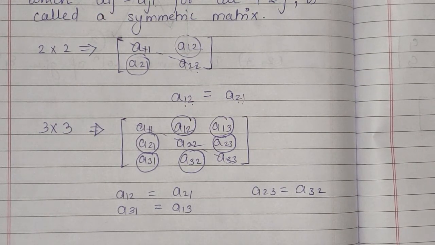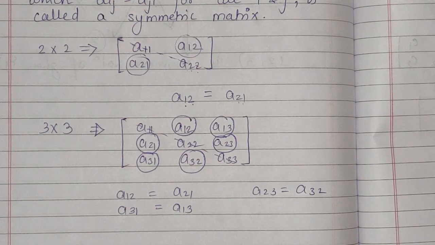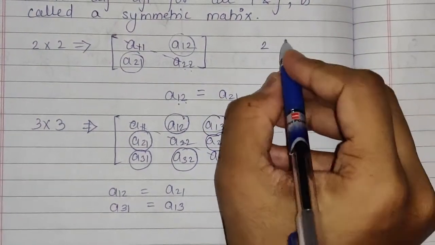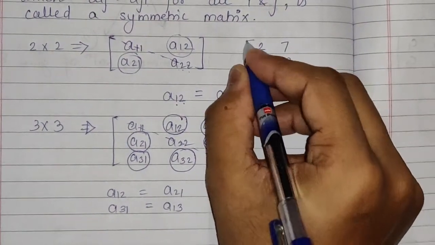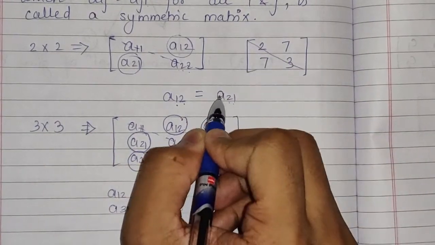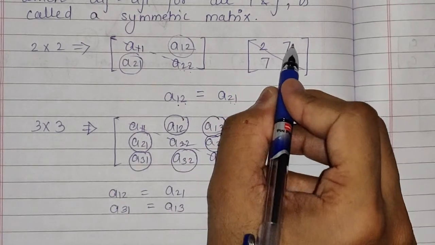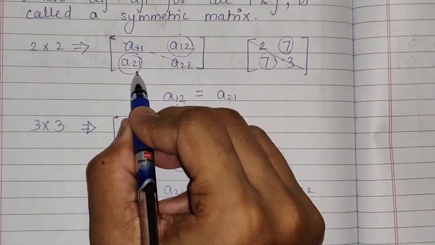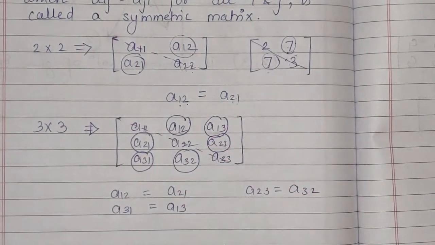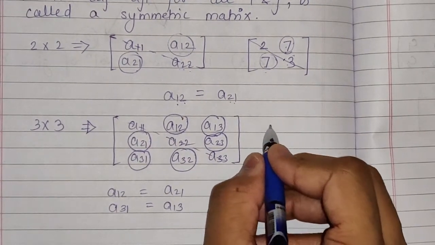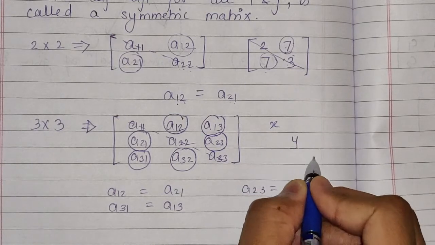Okay, so I'll give you an example for a 2 by 2 matrix. Here consider 2, 3, 7, 7. Now these are the diagonal elements, right? So we just eliminate them. Above the diagonal, this is A12 and this is A21. Both are equal.